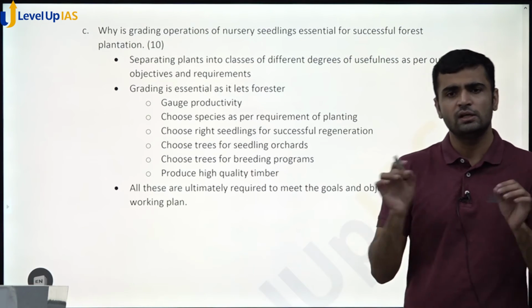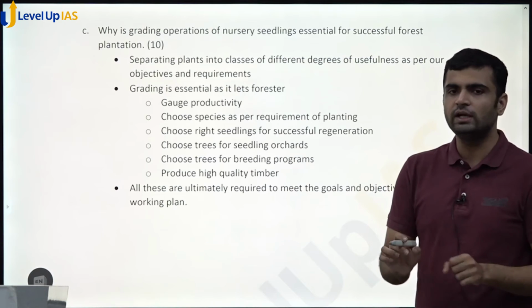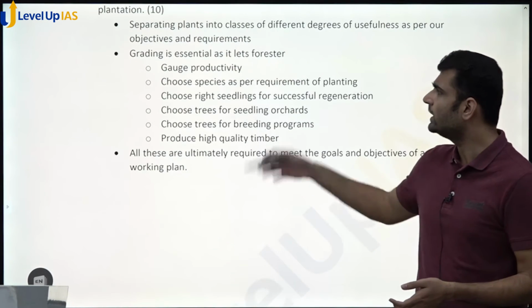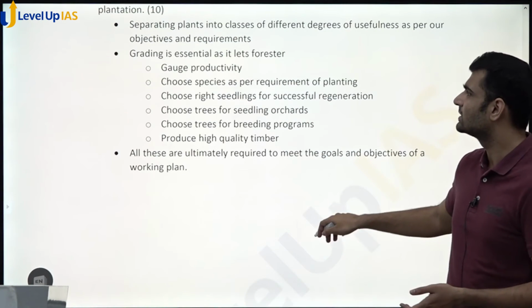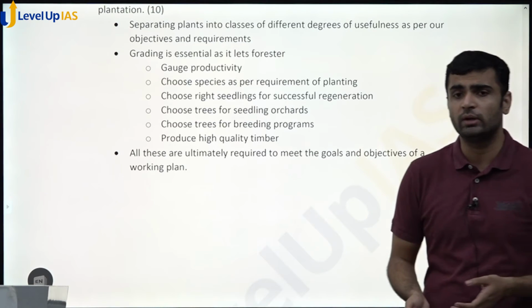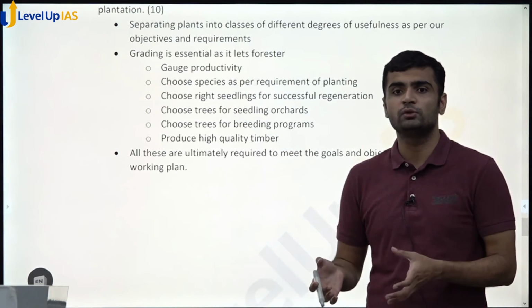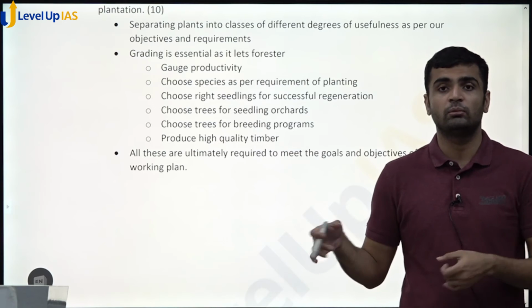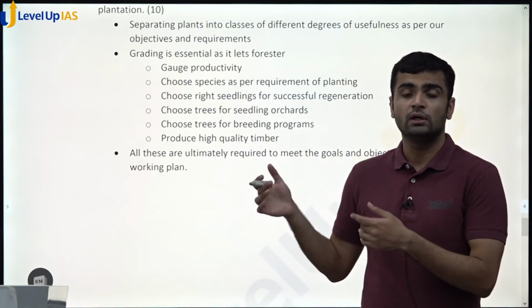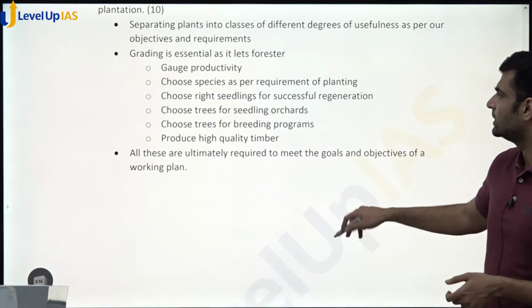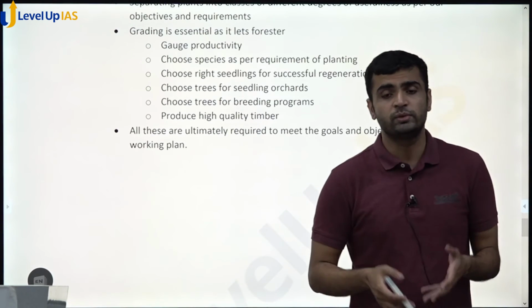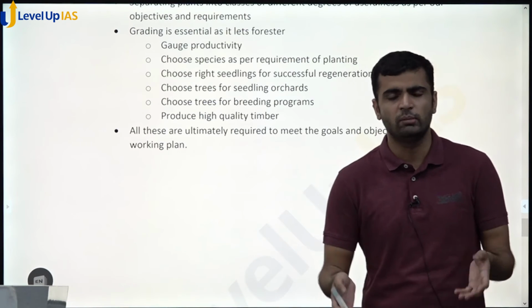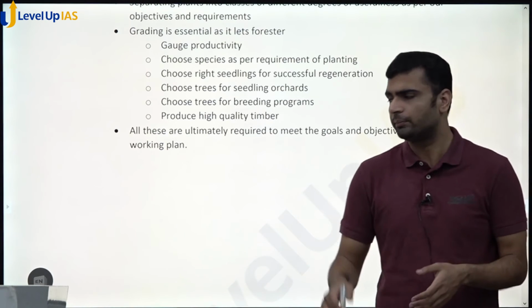In general, that is what grading is. So in nurseries as well, we just classify the seedlings in terms of their quality, in terms of their usefulness. Why is grading essential? Because it lets us gauge productivity, choose species as per our requirement. You can gauge how many seedlings would be required, what would be the characteristics. We can choose seedlings for the tree breeding program, we can choose seedlings for the seed orchard. We can choose species which may produce high quality timber, or which may sequester more carbon, or whatever our need may be, which may produce more fuel wood, etc.